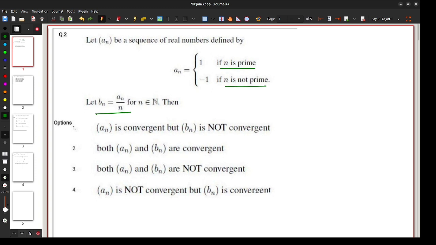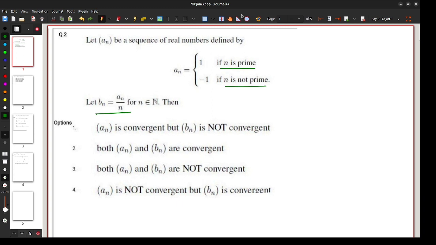Then the first option is an is convergent but bn is not convergent. Second, both an and bn are convergent. Third, both an and bn are not convergent. And the last option is an is not convergent but bn is convergent. So the question is asking about the convergence of the sequences an and bn.